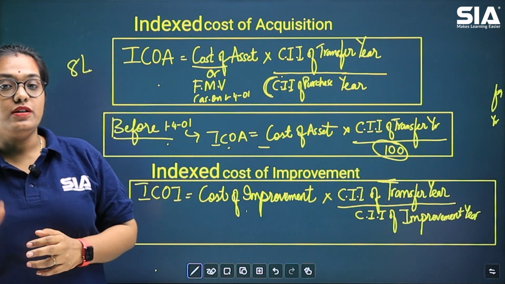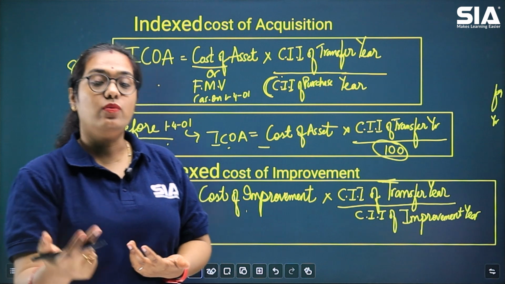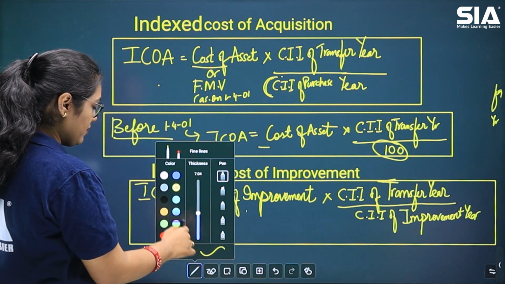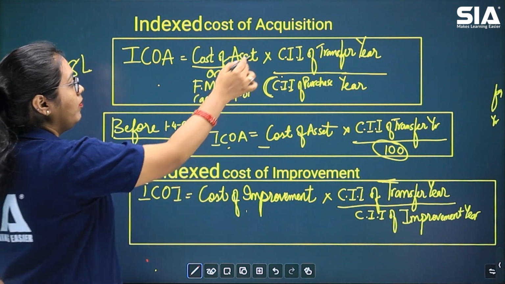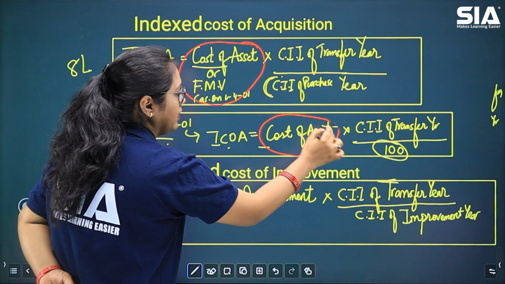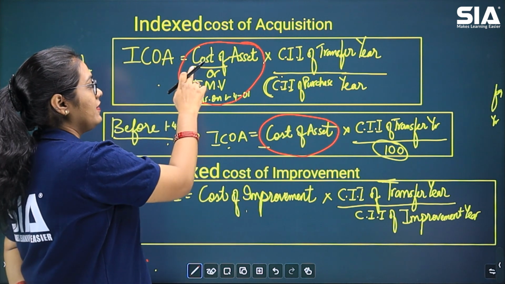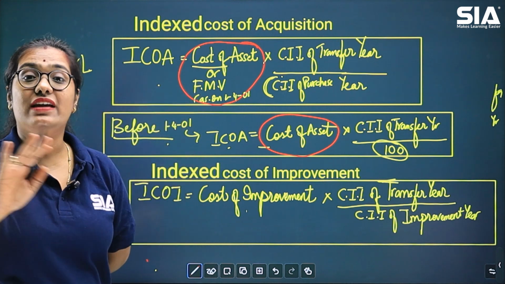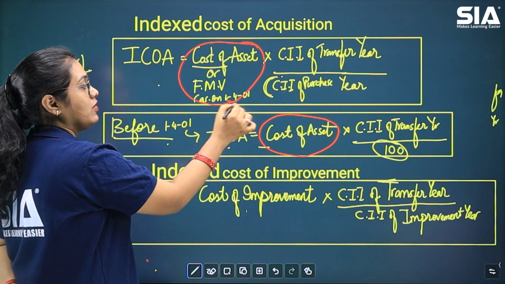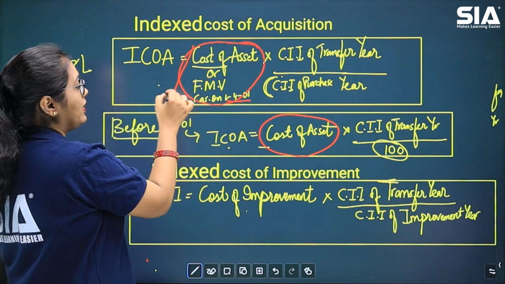If in the question the fair market value of the asset is given to you, then this part of your formula will change. Now what will happen when cost of asset and fair market value as on 1st April 2001 both are given to you in the question? Then you have to choose which value is higher.